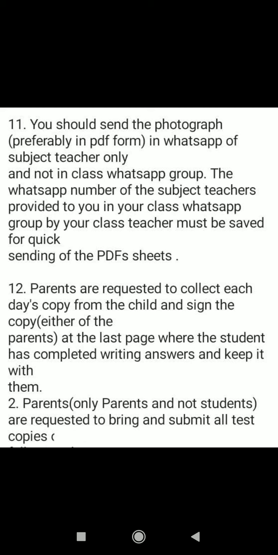Now suppose this is where you begin. On the first page you will write very clearly, big, very clear, your name, class, section, roll number, subject. Right? And you will take the photograph of this page. Okay? Then you will take the photo of page 1 and you will write answers. You will write only answers in your copy. You don't have to write the question. Then page number 2, then page number 3, then page number 4.